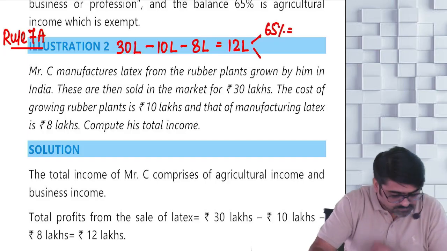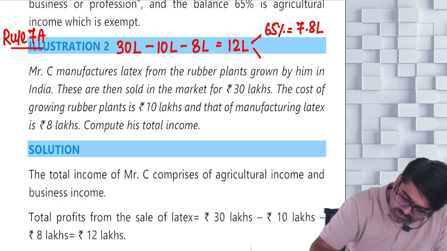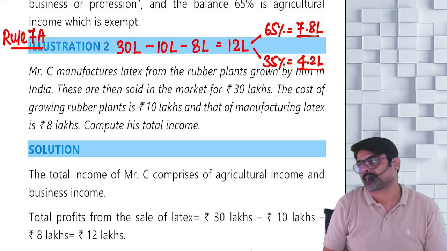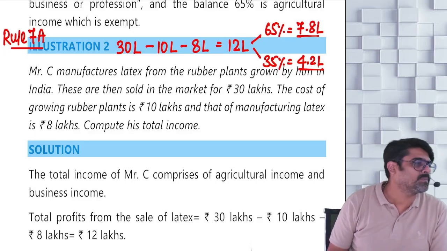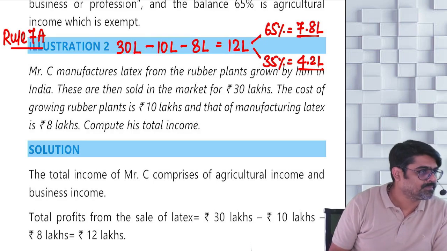65%, that is how much? 7.8 lakhs, and 35% will be 4.2 lakhs. This will be your PGBP income and this will be your agriculture income. Higher percentage agriculture, lower percentage PGBP.